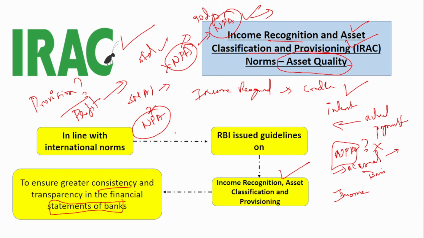And the provisioning, how will it take place? The bank will remove the money from the profit and allocate it for the NPAs. This is what is called provisioning. So these IRAC norms were introduced again by the RBI in line with the international norms to ensure transparency and stability in the banking system. Previously, we saw CRR, SLR, and now we have seen the IRAC norms.